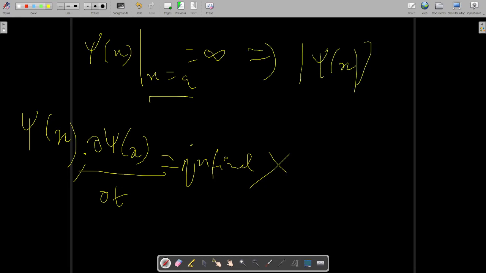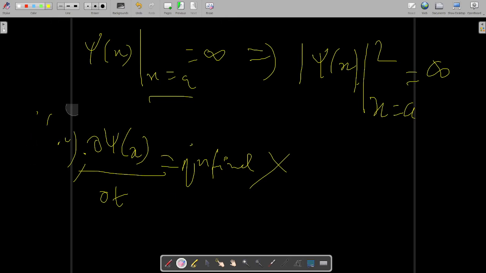What is this psi x square? Psi x square is basically your probability density. This is the psi x value at x equal to a, and psi x square value is your probability density. Now as psi x value at x equal to a is infinity, then psi x square value at x equal to a will also be infinity, because you will simply take the square of infinity, and square of infinity is again infinity. So this will be contradictory.